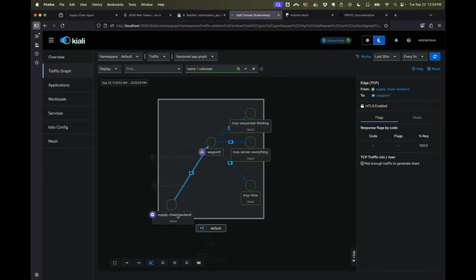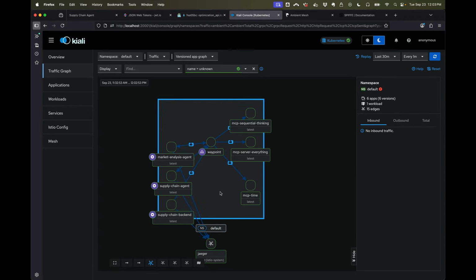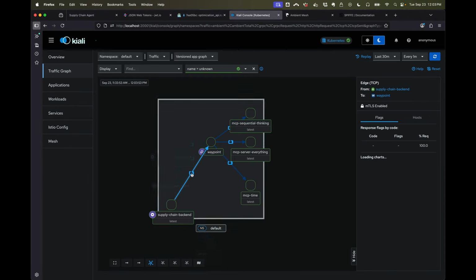The supply chain backend doesn't even know about this, but it knows it's trying to communicate with the market analysis agent, and that this underlying zero trust substrate is issuing identity and establishing mutual TLS.